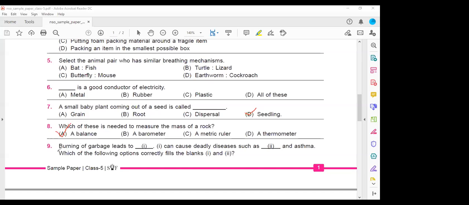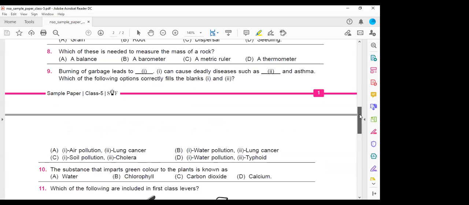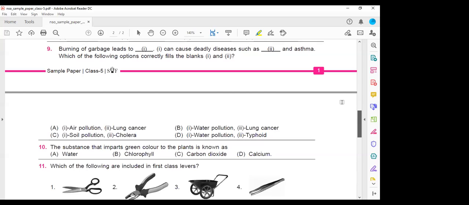Next, ninth one. Burning of the garbage. Okay, I'll scroll a little down. Please scroll. Yeah, I'm scrolling. Those options you need to see, no? Yes.